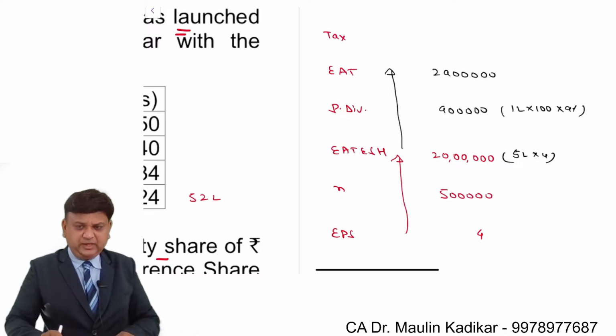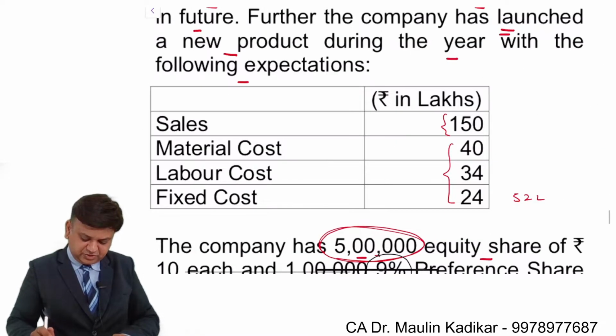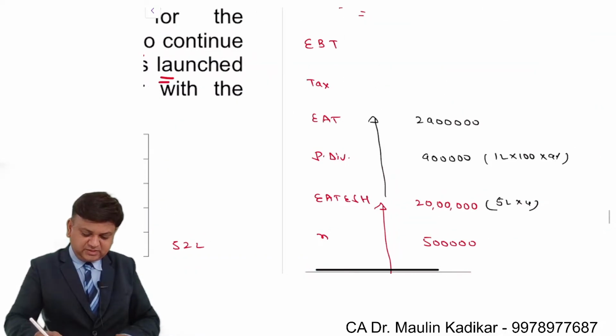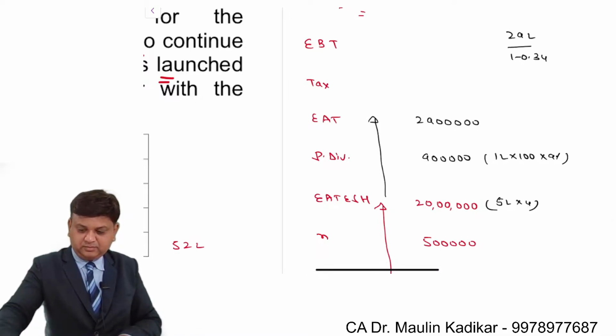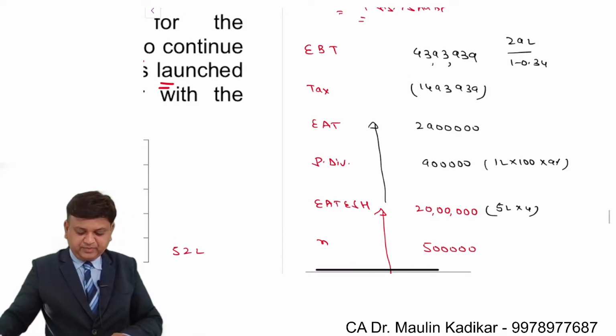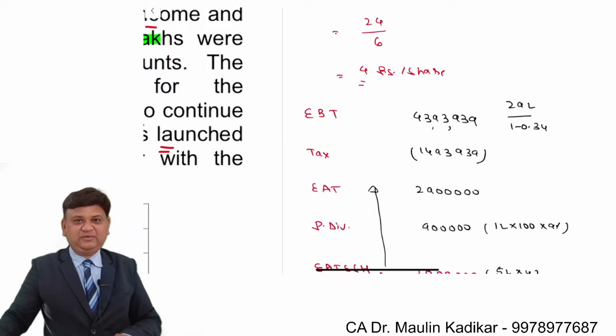Income tax rate is 34%. Based on this, we can compute the earning before taxes: 29 lakhs divided by 1 minus 0.34. That comes to 43,93,939. The tax is 43,93,939 into 0.34, which is 14,93,939. This is the way earning before taxes can be found.